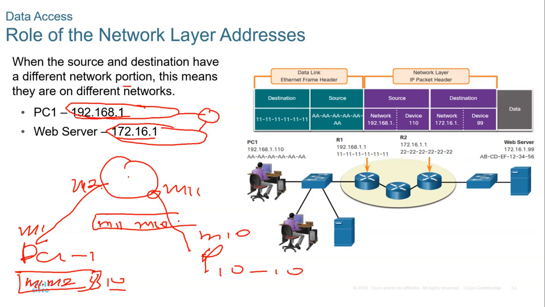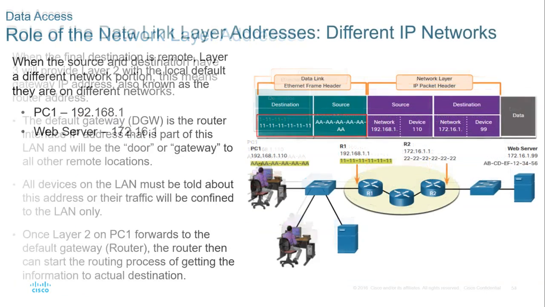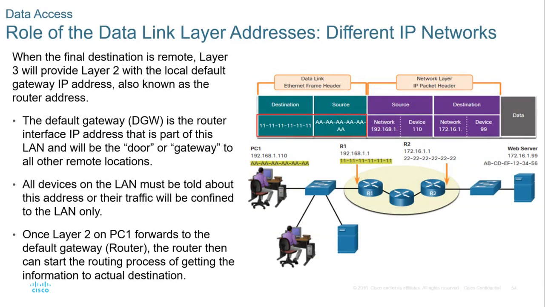And then of course the source IP address will be a 1, and then the final destination IP address is going to be a 10. I hope now you're getting the concept of the role of data link layer addresses on different networks.